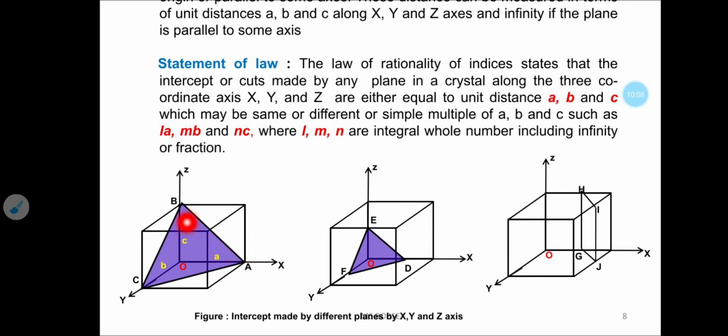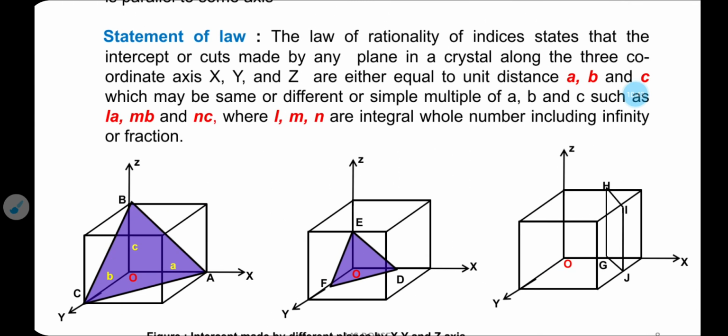This plane intersects on the z-axis at point B by a unit distance small c, and the plane intersects along the y-axis at point C with a unit distance small b, and this O will be the origin. That means this plane intersects along the three coordinate axes at unit distances a, b and small c.